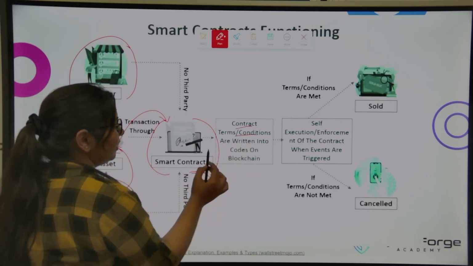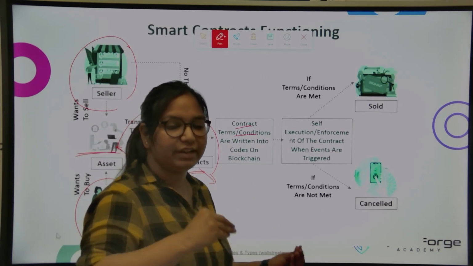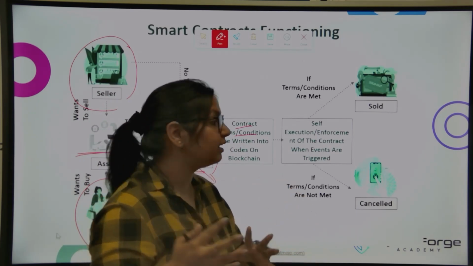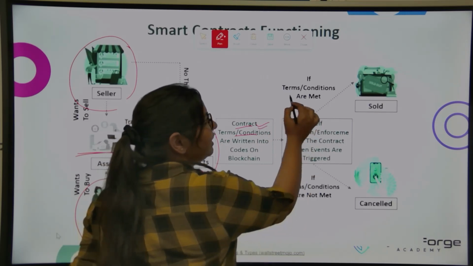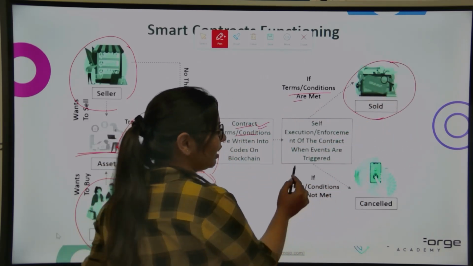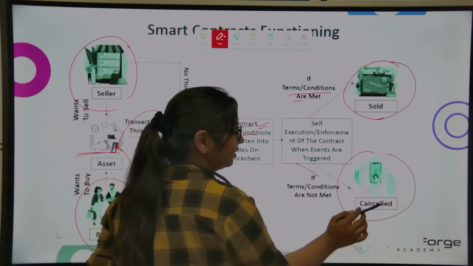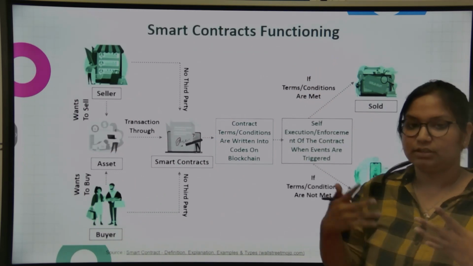They agreed on this smart contract, and whenever the event triggers, this self-executing code executes, and if the conditions are met, the asset is sold, otherwise it is cancelled. So this is how smart contracts work.